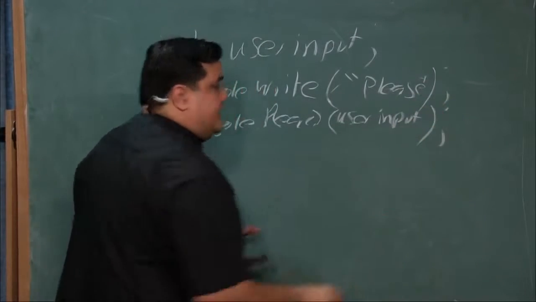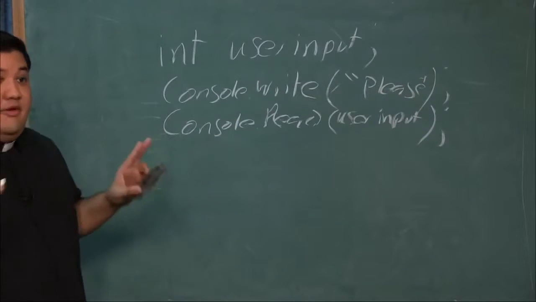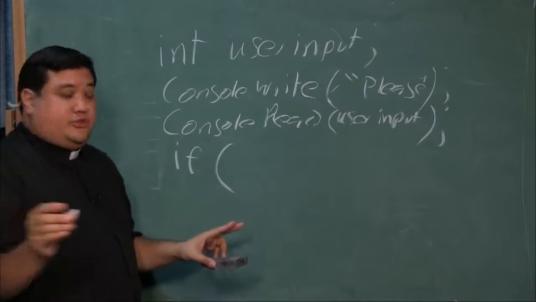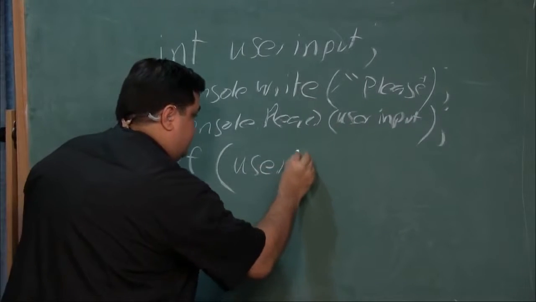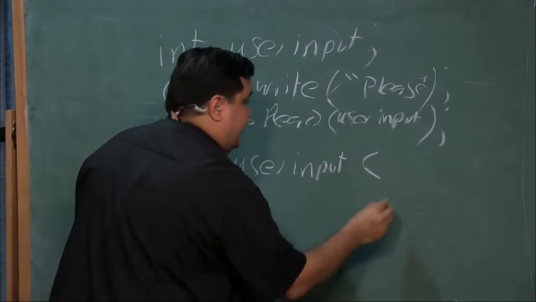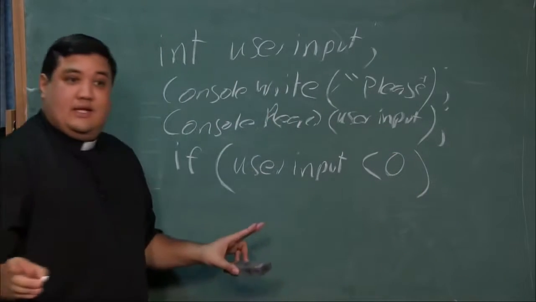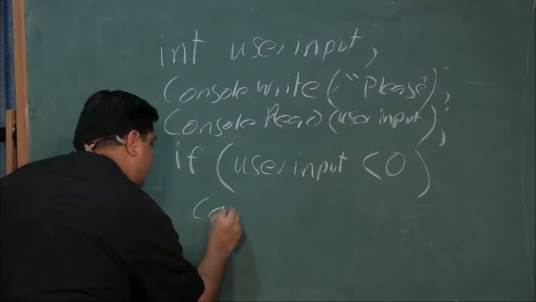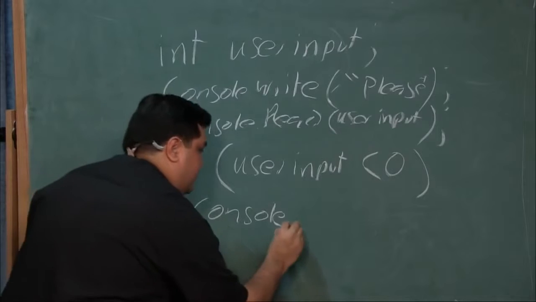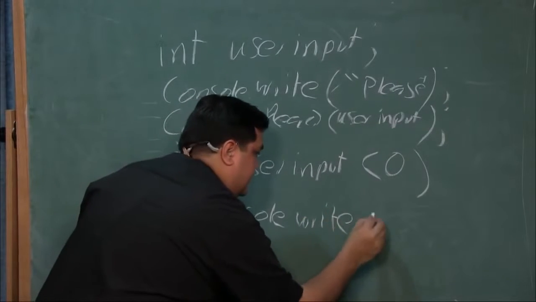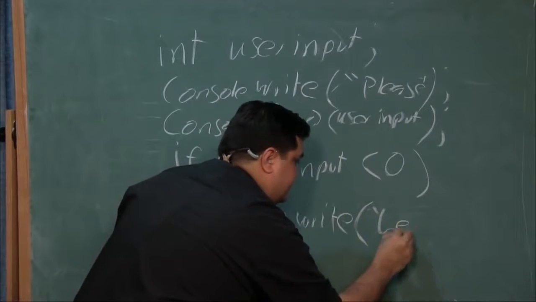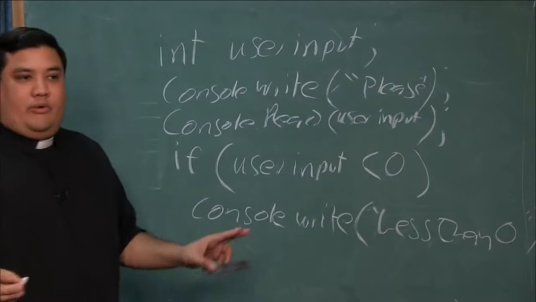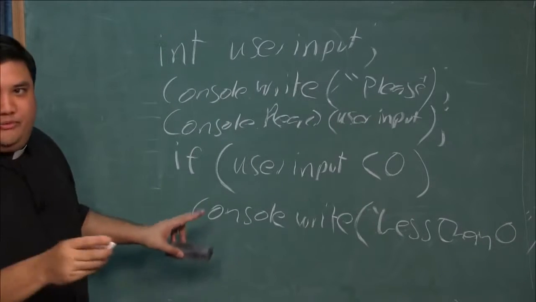Now I'm going to be able to do operations on this. And the operation that I want to do is an if-then statement. I'm going to say if, now here's my condition, if user input is less than 0, then write console write less than 0. Or whatever you want that to say. Whatever I wanted to say. Well, my handwriting is absolutely horrible. We really need a better board.